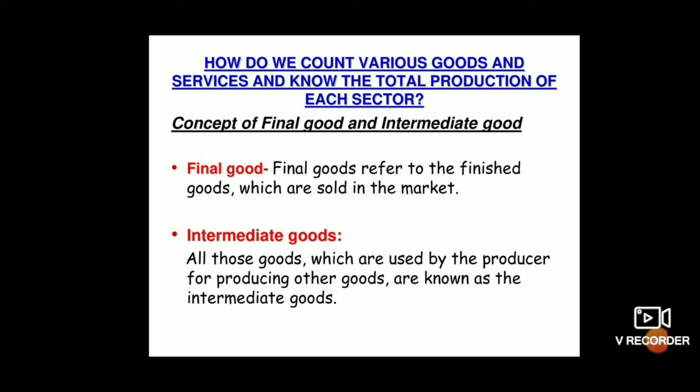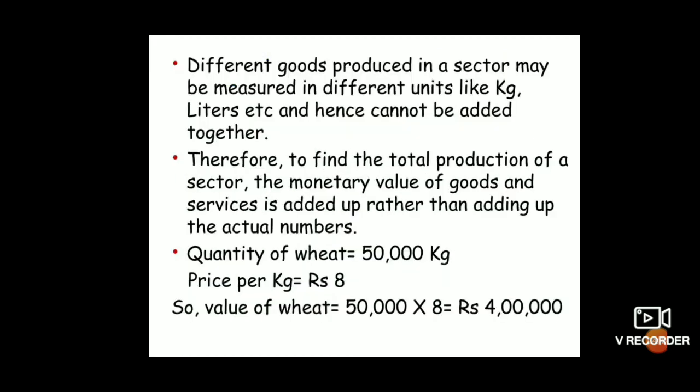Before rice, what will it be? It will be paddy. So we cannot eat paddy. Paddy can be changed into rice, and the rice is available in the market. We will go to the market and buy the rice. The rice is the final product. What are the intermediate goods here? All those goods which are used by the producer for producing other goods are known as intermediate goods. Means the producer producing other goods, they are called intermediate goods.